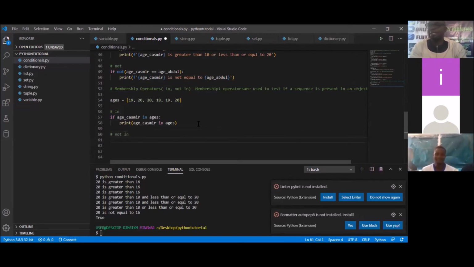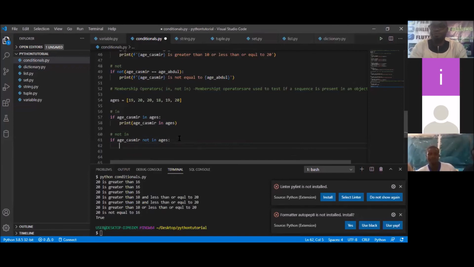So how do we write out the not in? Just the same way. We simply say if age underscore Kashmir, instead of saying in, now what do we say? Not in. That's how you say it. Not in ages. If it's not in ages, what do we do?